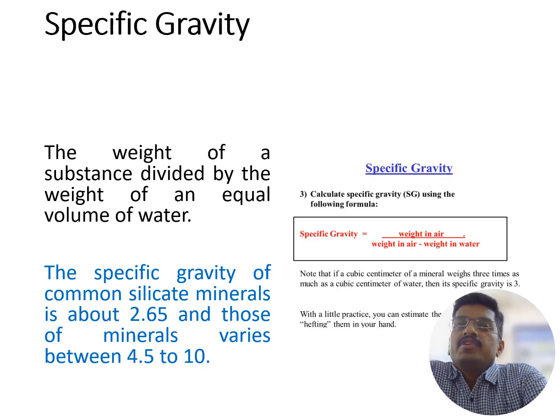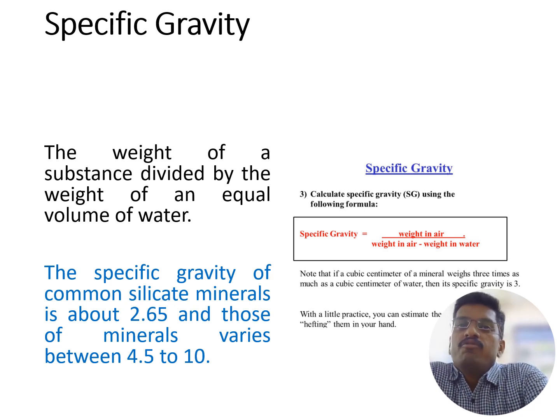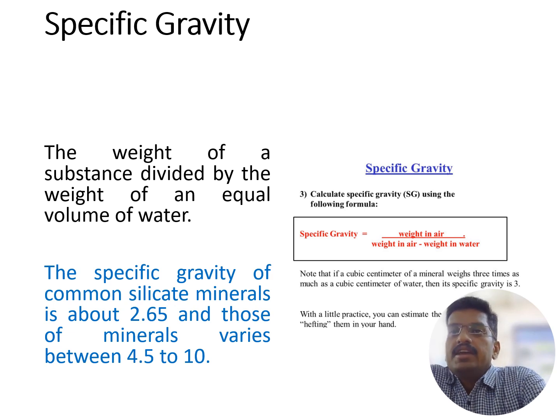Next, we are going to discuss the physical property called specific gravity. The specific gravity is measured by the weight of the substance divided by the weight of an equal volume of water. The formula is: specific gravity equals the weight of the material in air divided by the weight in air minus the weight in water. Based on this formula we are able to measure the specific gravity.